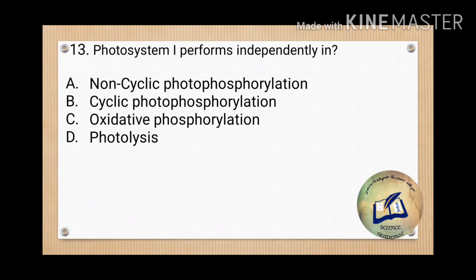Question number 13 says photosystem 1 performs independently in. So photosystem 1 performs independently in cyclic photophosphorylation only. In the non-cyclic part we have PS2 in conjugation with PS1. So in the cyclic process only we have PS1 performing independently. So option B, that is cyclic photophosphorylation, is the correct answer.